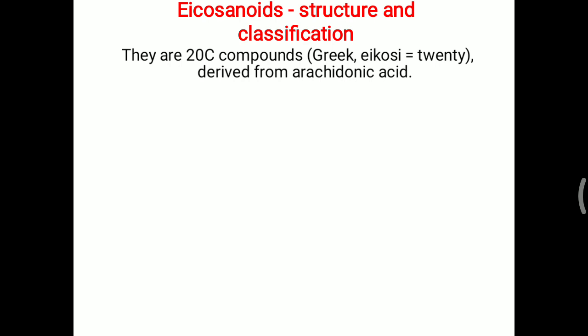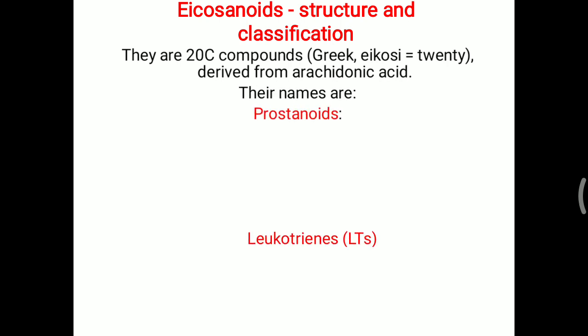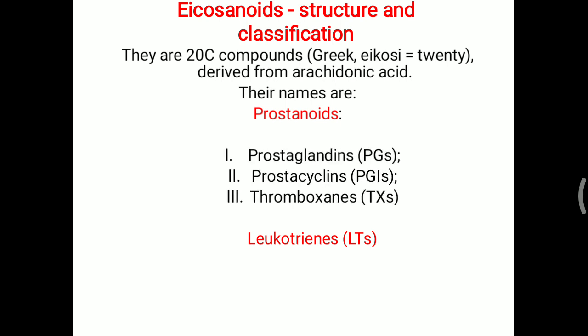Today's topic is about eicosanoids, their structure and classification. They are 20 carbon compounds. Eicosa means 20, and they are derived from arachidonic acid. The group includes both prostanoids and leukotrienes. Now these prostanoids contain prostaglandin, prostacyclin and thromboxane. So PG, PGI and TX.